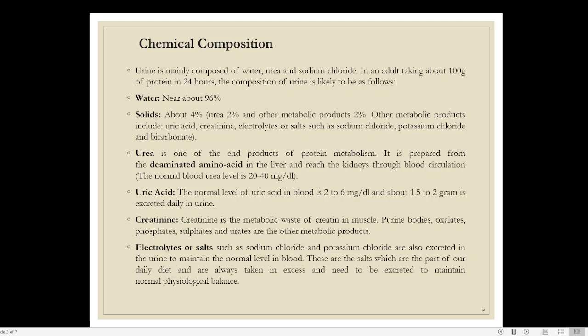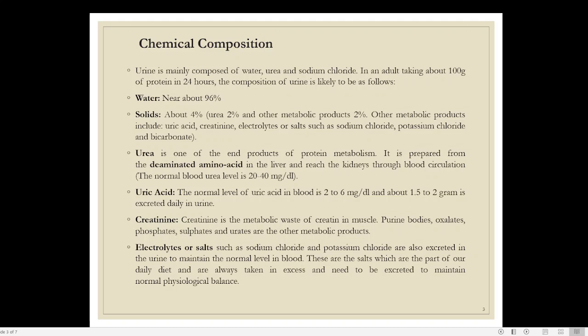So what are the other metabolic products? Here you can see that they consist of uric acid, creatine, electrolytes, sodium chloride, potassium chloride, and bicarbonate. So under other metabolic products, these are the various substances that we are seeing here. So remember that only 4% is the total amount of solid. Out of that, 2% is contributed by the urea itself.